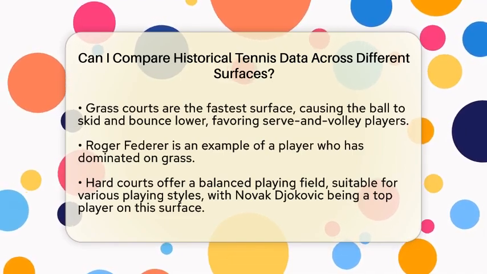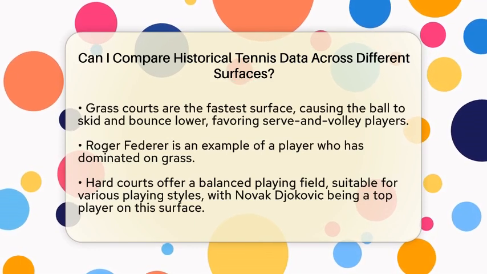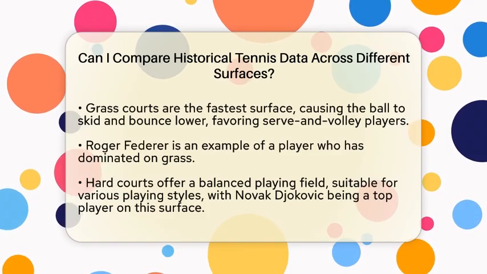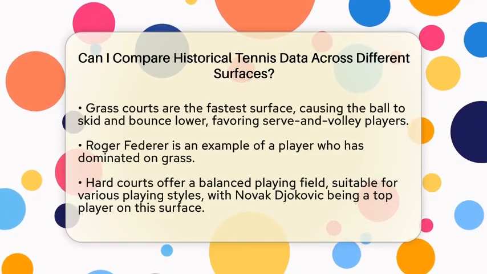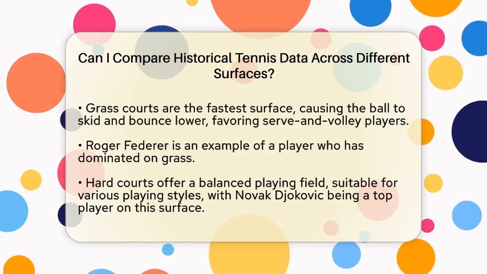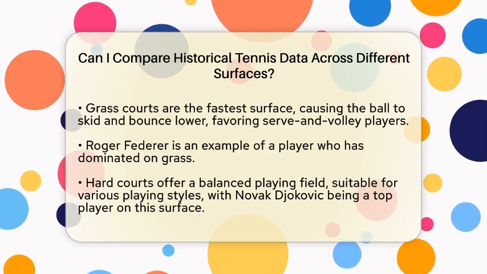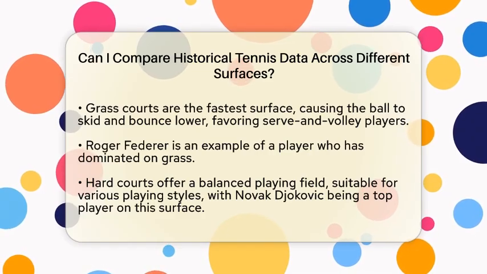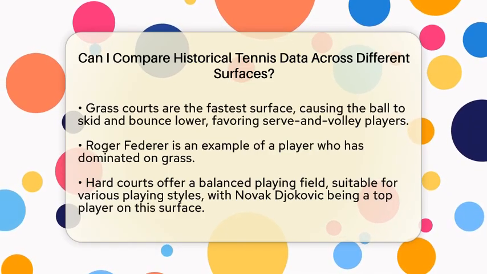On the other hand, grass courts are the fastest surface. They consist of natural grass, which causes the ball to skid and bounce lower. This surface is ideal for players with strong serve and volley skills and quick reflexes. Roger Federer is a perfect example of a player who has dominated on grass.